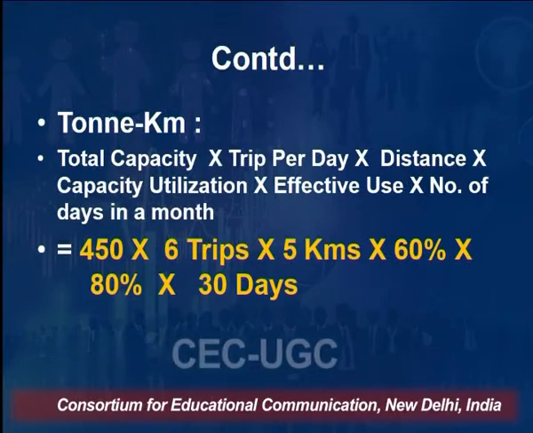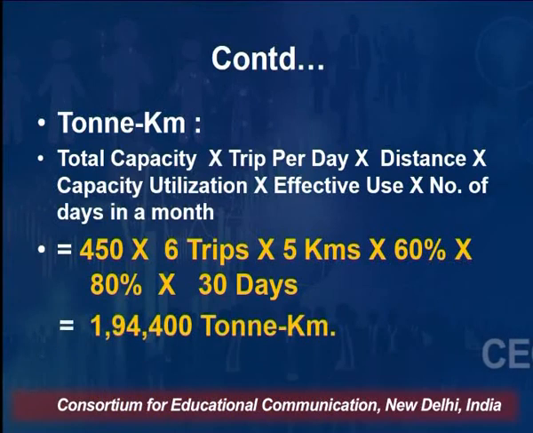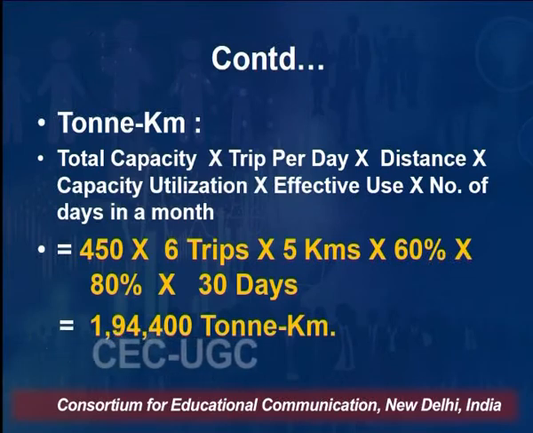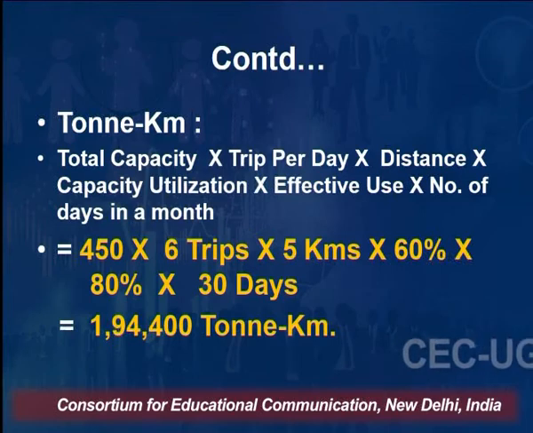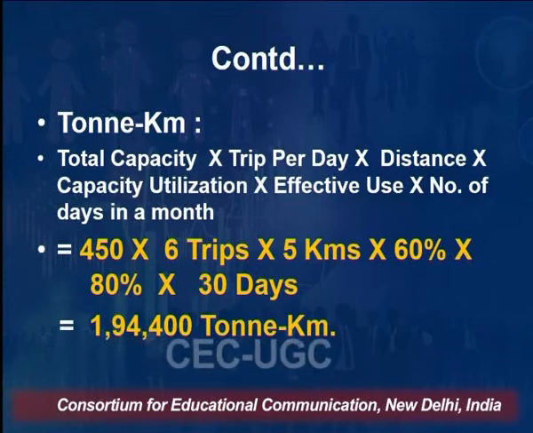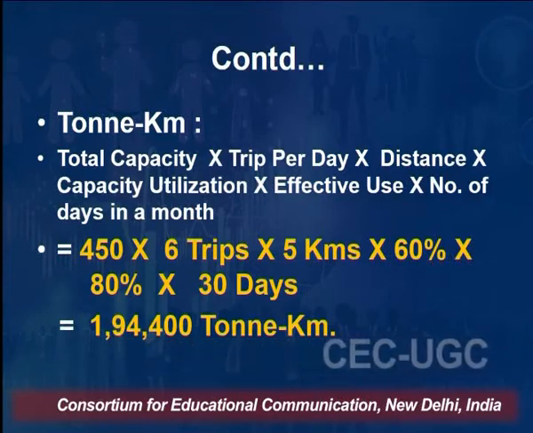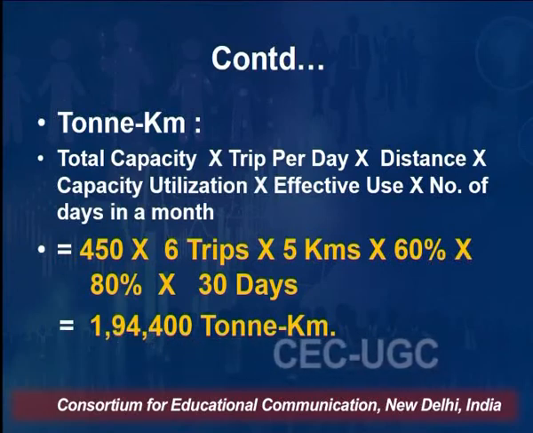So this is going to be the multiplication way, and it is giving me a total amount of 1,94,400 ton kilometer. So this is the sum total, or the aggregation, of this particular service which this municipal corporation is offering. So by this, what did we get? You must be thinking, what is the outcome? In what way am I going to use this 1,94,400 ton kilometers?